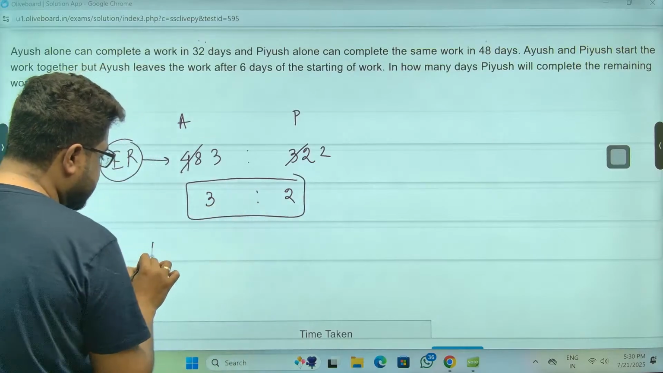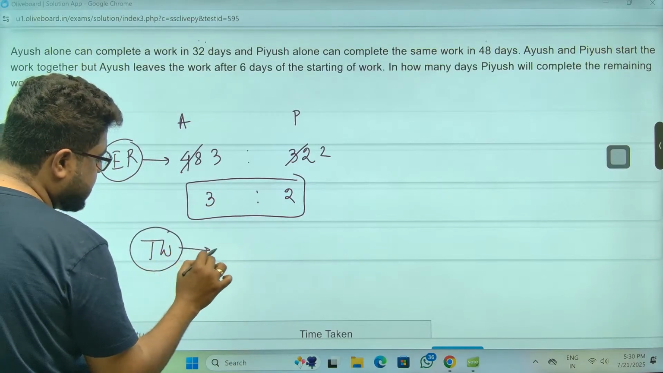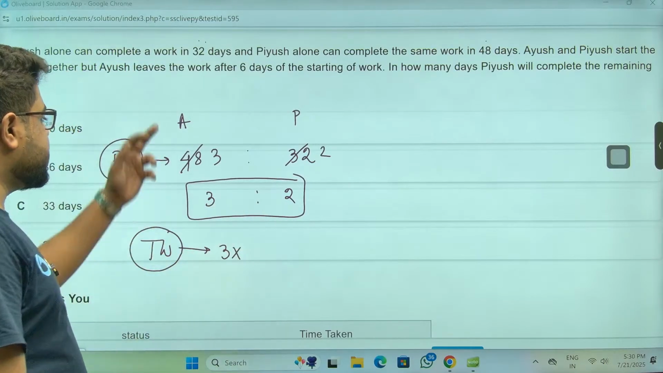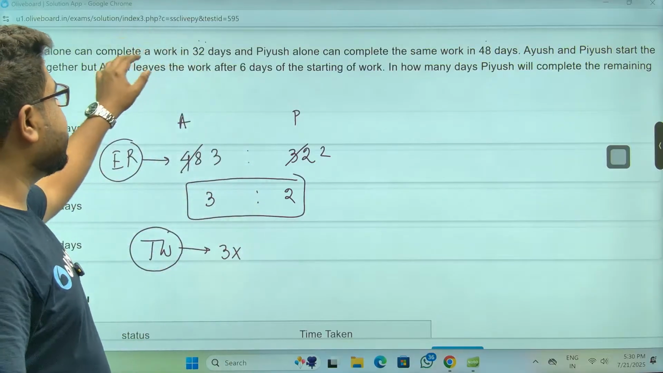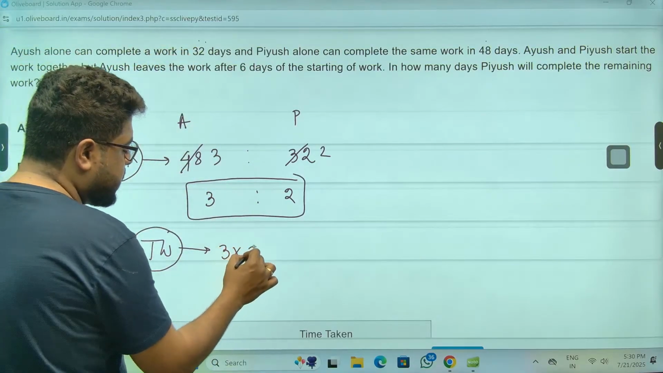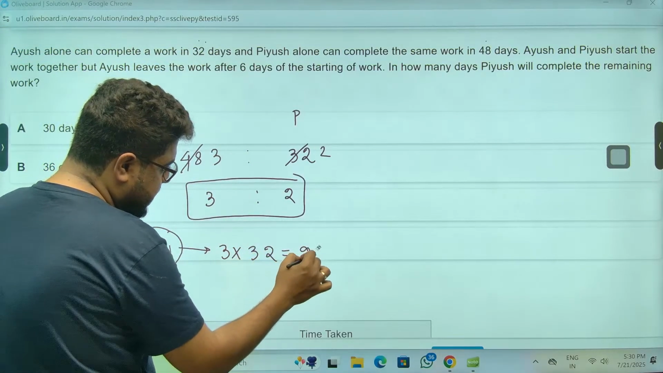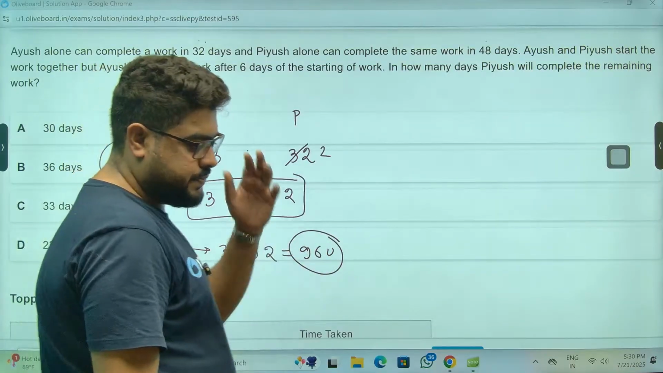Total work will be how much, sir? Either you take Ayush or Piyush. I'm taking Ayush. Ayush is doing 3 units every day, and he takes 32 days to complete. So 96 units is the total work.